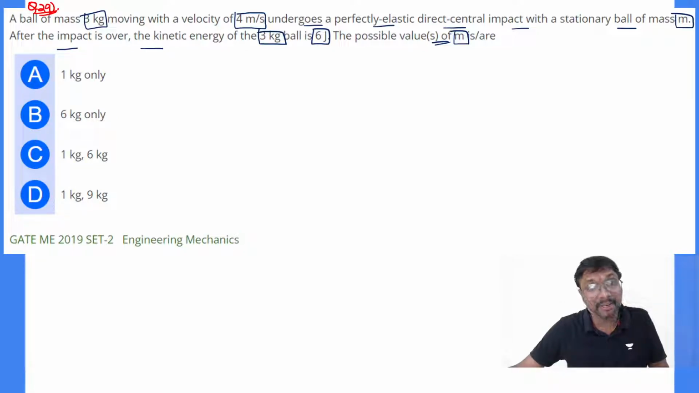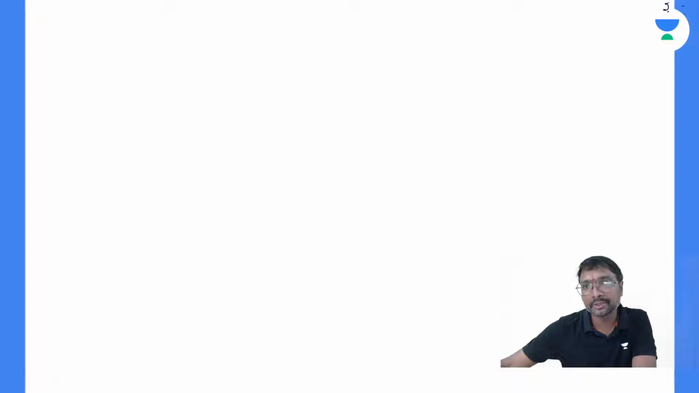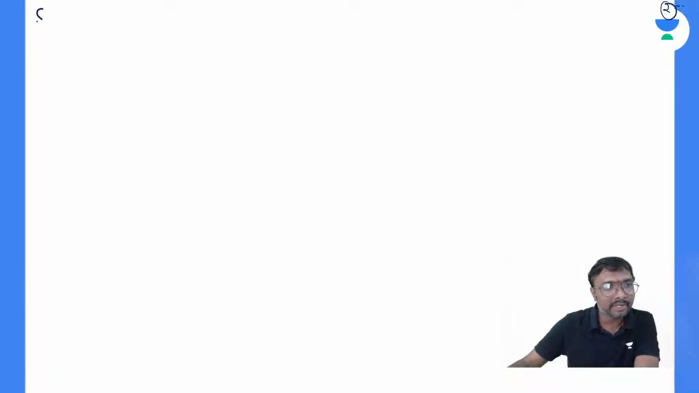What is the meaning of this m? You can say m is nothing but the stationary element's mass. Yes, that stationary element mass is m. Just take this as slide number 1, and this as slide number 2. I'll be sharing this entire PDF with all of you, so don't miss this.